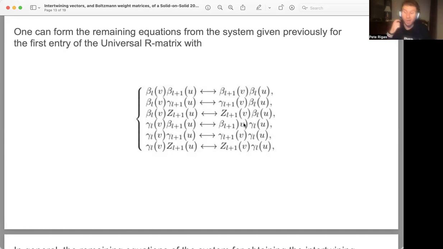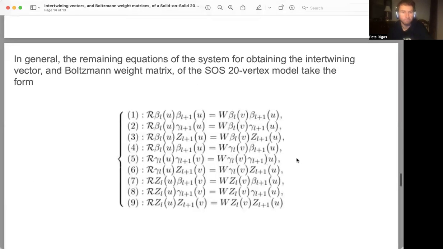So this is really a way in which, as I had mentioned, the intertwining relations for the 7 vertex model over the square lattice can be established also over the triangular lattice for the 20 vertex model, and that really allows us to make use of properties of the R matrix to deduce some favorable properties and qualities, namely explicit expressions for the SOS Boltzmann weight matrix for the 20 vertex model.